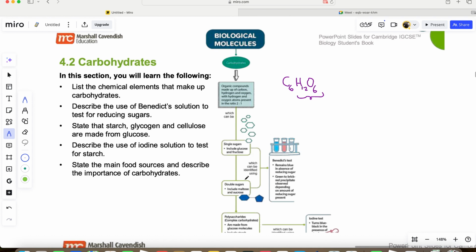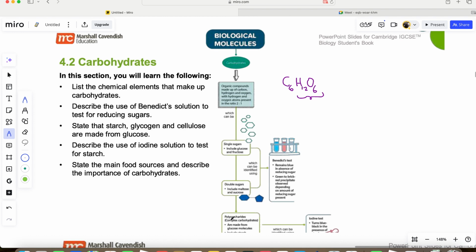Both monosaccharide and disaccharide, they're tested using what we call the Benedict solution. We're going to talk about their test later on. We use the Benedict solution to test them, the presence of this simple and double sugar.